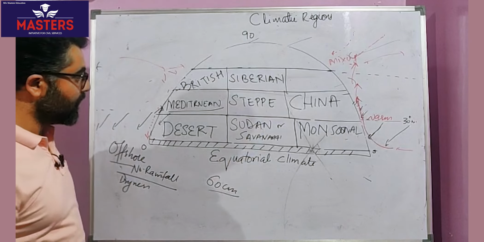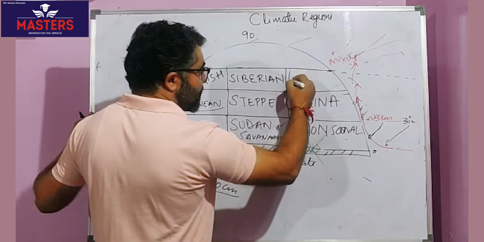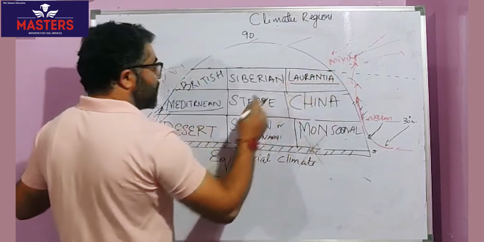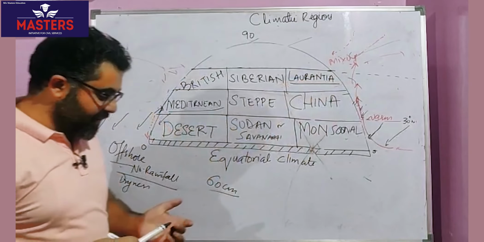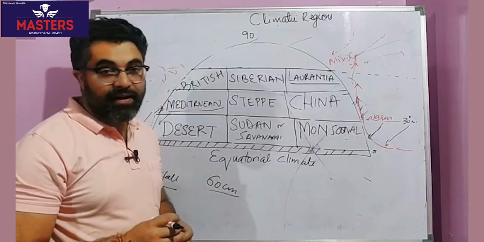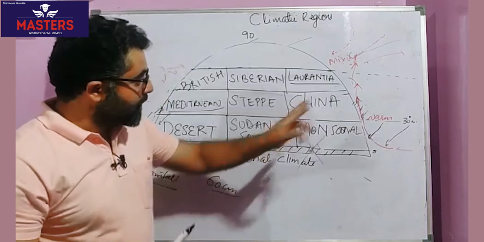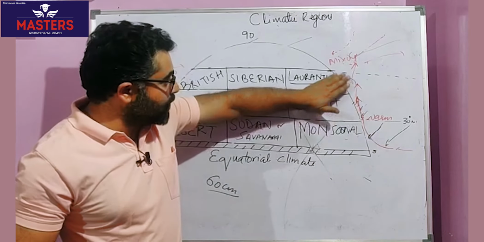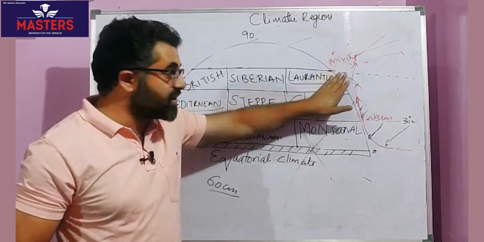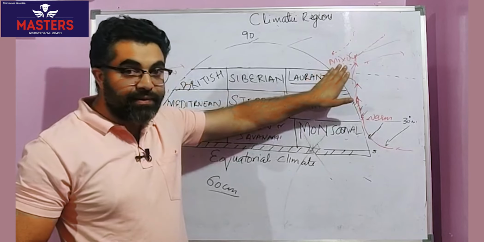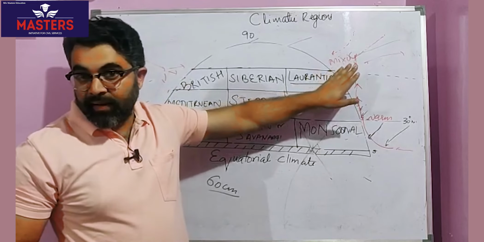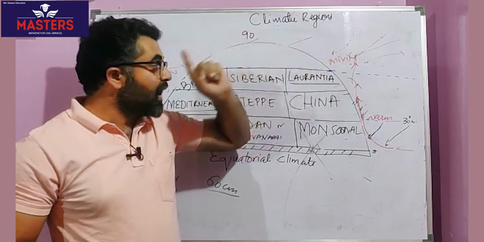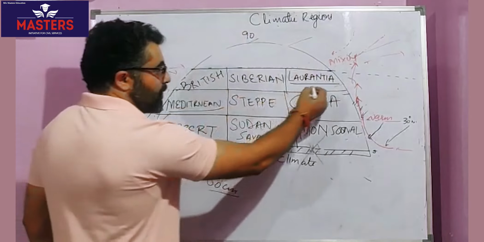Right? Then next, towards the eastern part, Laurentia type. The word Laurentia is from the Laurentian Plateau of Canada, eastern part of Canada. See, observe what is the condition, the one with the warm ocean current. The effect of the warm ocean current can be seen up till the Laurentia region, this eastern part of continent and subpolar latitudes. And what would it be? Moderation of temperature, frequent rainfall in the region, and most importantly, it will be full of fog.